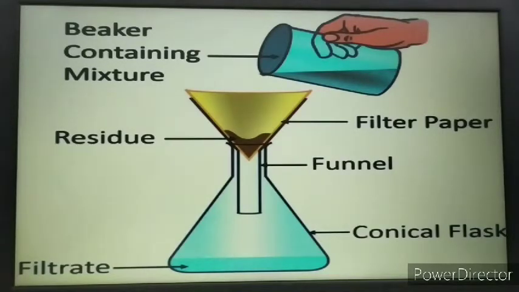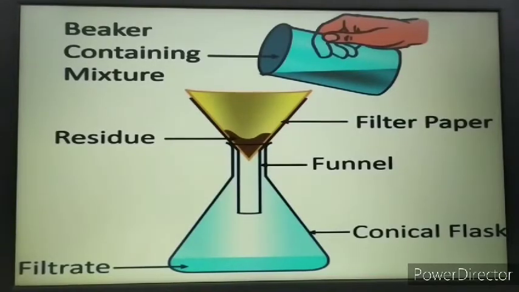So the solid impurities will be grabbed into the filter paper and the clear liquid will drip down. So what are those solid particles which are grabbed in the filter paper called? Those particles which are grabbed in the filter paper are called residue, and the liquid which we collect by this method of filtration is called filtrate.